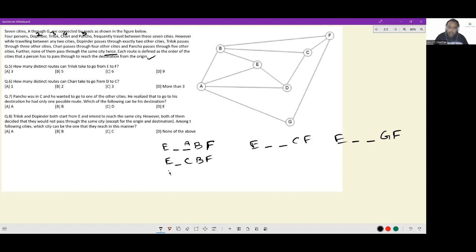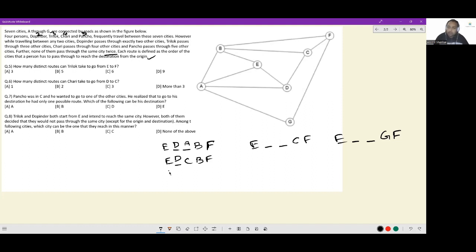Now, can I go from E to somewhere to A? Yes, EDA is an option. Absolutely fine. Can I go from E to C with one city in between? Yes, EDC is an option. And both the paths in which BF are the final 2 stops are identified. This is done.